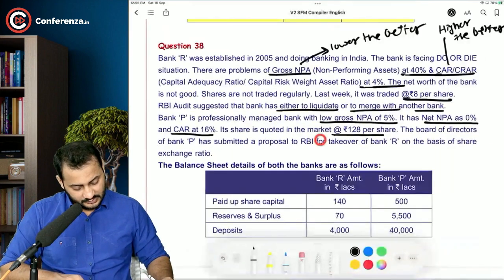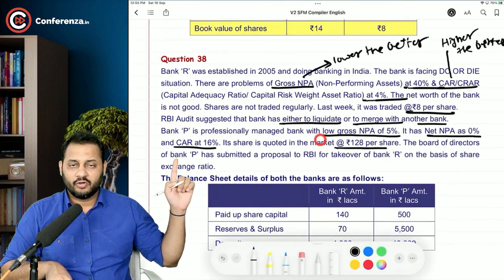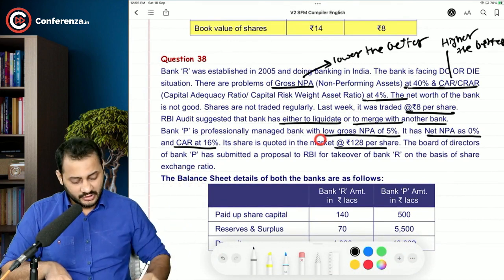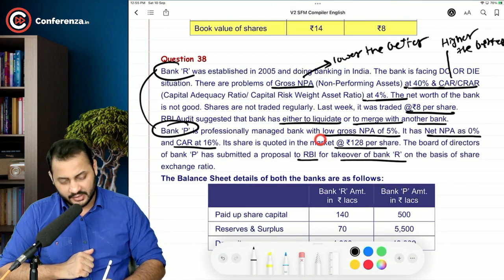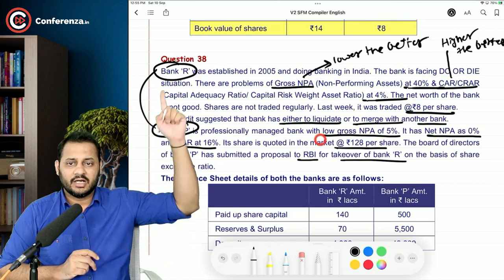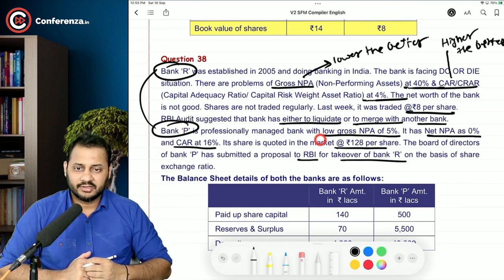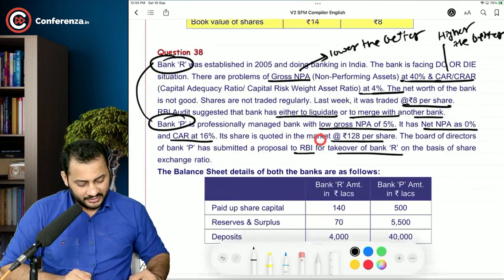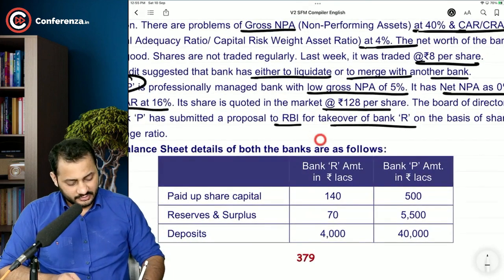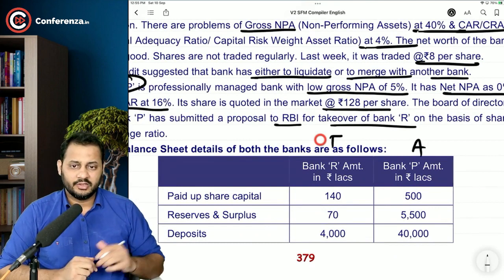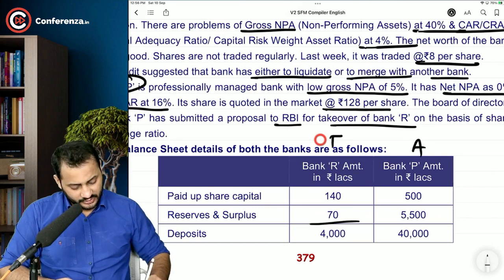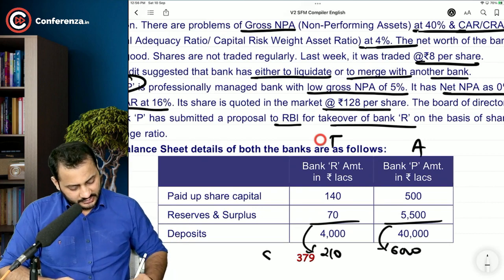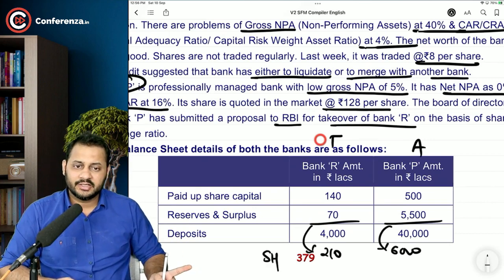Then the board of directors of bank P has submitted a proposal to RBI to take over bank R. Now P wants to take over bank R. Bank P says that we will acquire this bank, and the details are given to you. Balance sheet details of both the banks are given, bank R the target, bank P the acquirer. Paid up capital 140 and 500, reserves and surplus 70 and 5,500. So the total will be 210 and 6,000. Am I right? This is the shareholders fund, 210 and 6,000.